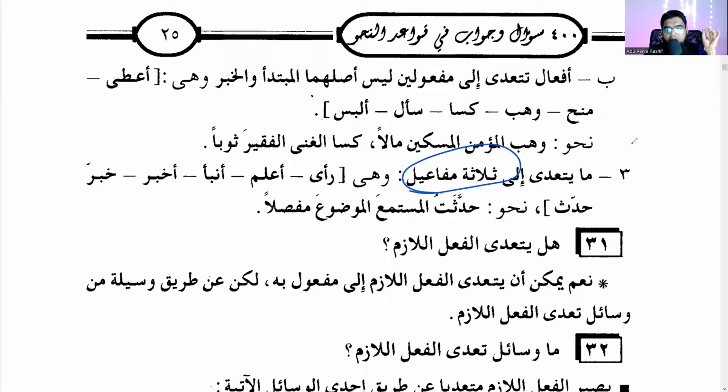But generally you can remember the most common is it'll have only one maf'ul bihi. If it has two, you have to think about it. Okay, is it certainty, yaqeen, or rujhan, or tahweel, change, or is it just giving something? If it's taking two maf'ulun bihis. If it's taking three maf'ulun bihis, then one of the meanings is to inform something, like Allah informed Muhammad that Khalid is a teacher.